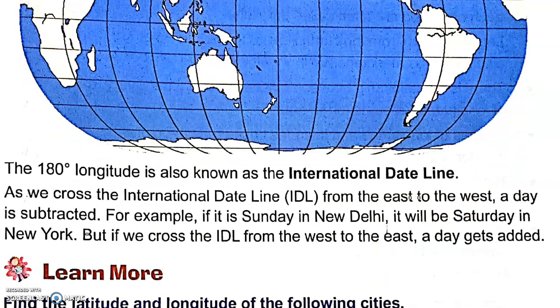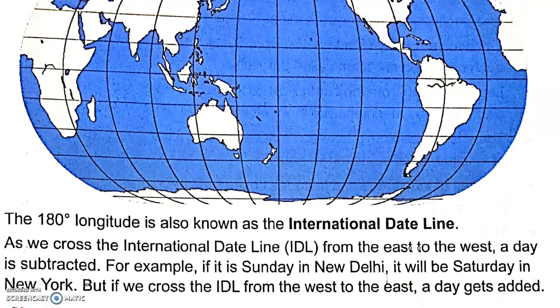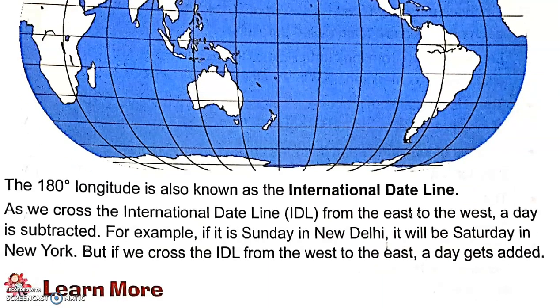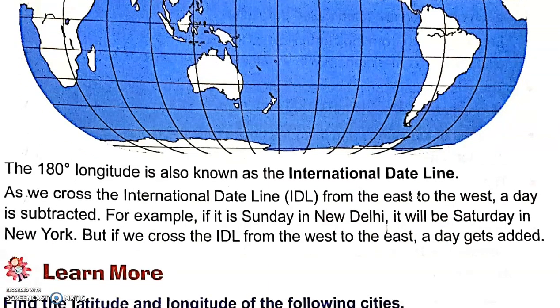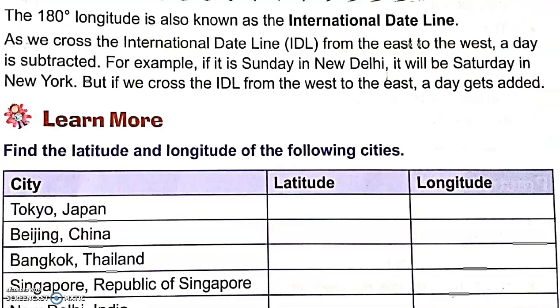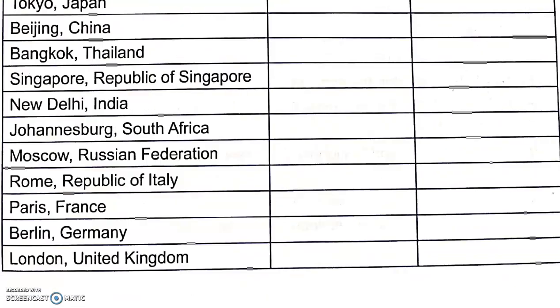The 180 degree longitude is also known as the international date line. As we cross the international date line from east to west, a day is subtracted. For example, if it is Sunday in New Delhi, it will be Saturday in New York. But if we cross the international date line from west to east, a day gets added. So this is why when you travel from one country to another, you will see that there are different times.